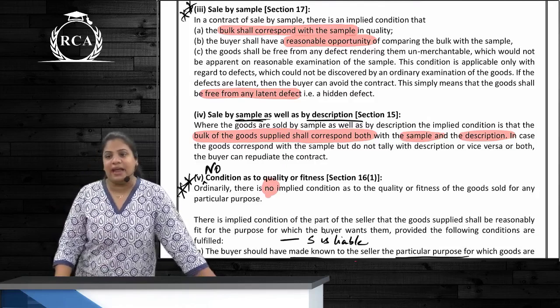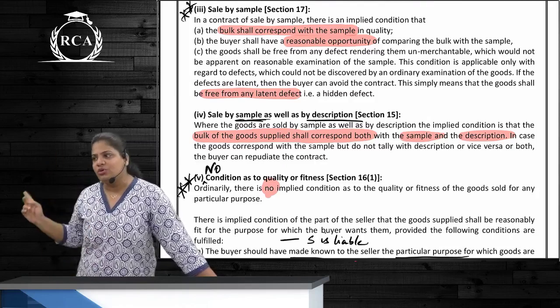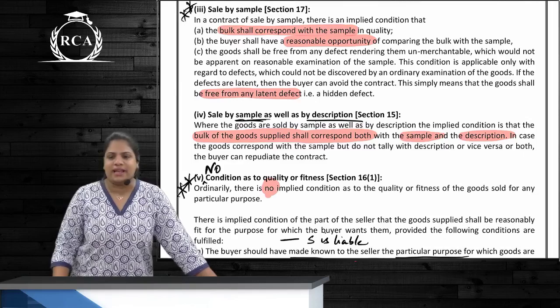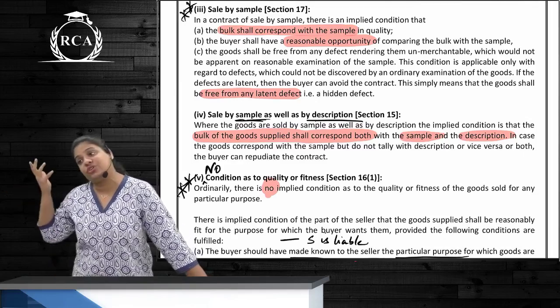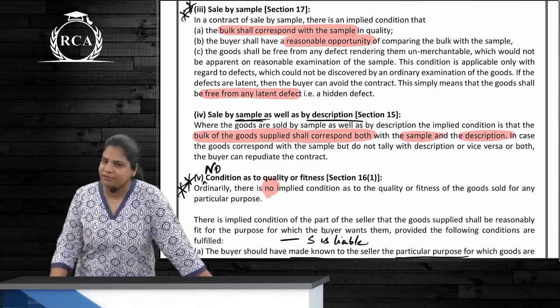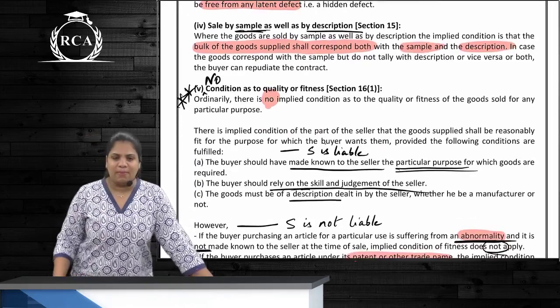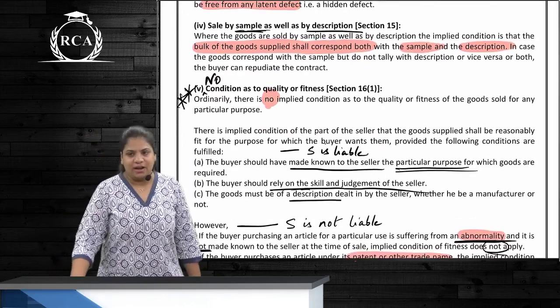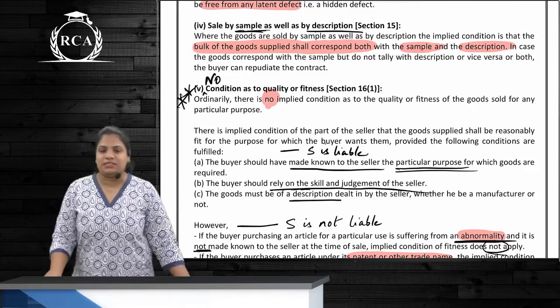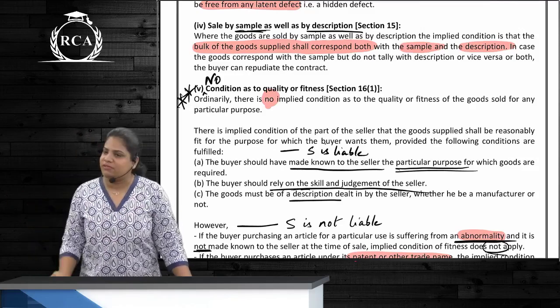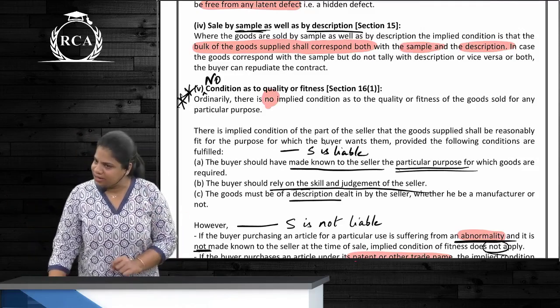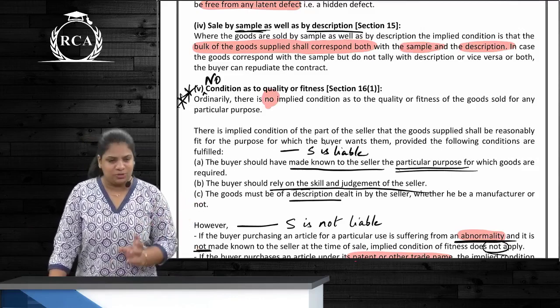But if there is a latent defect, even after use, can the buyer return the goods? Yes, because that is when he is going to know that the goods had a defect. Correct? Next one is sale by sample as well as description. I go to the shop and tell him I want basmati rice, where he shows me 5 different samples and I choose one particular sample. So the bulk has to correspond to the sample.